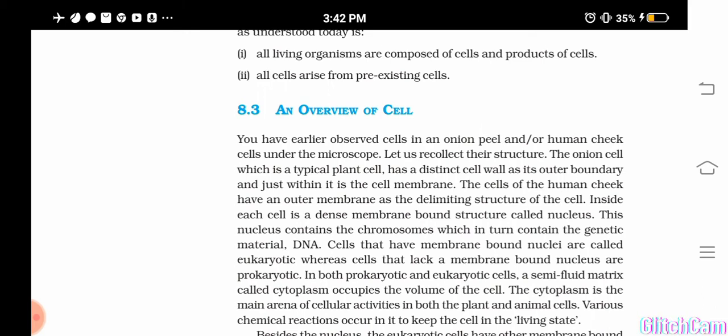Protoplasm means cytoplasm plus nucleus. Okay, so the part of a cell between the nuclear membrane and the cell membrane, or protoplasm without the nucleus, is called what? Cytoplasm.